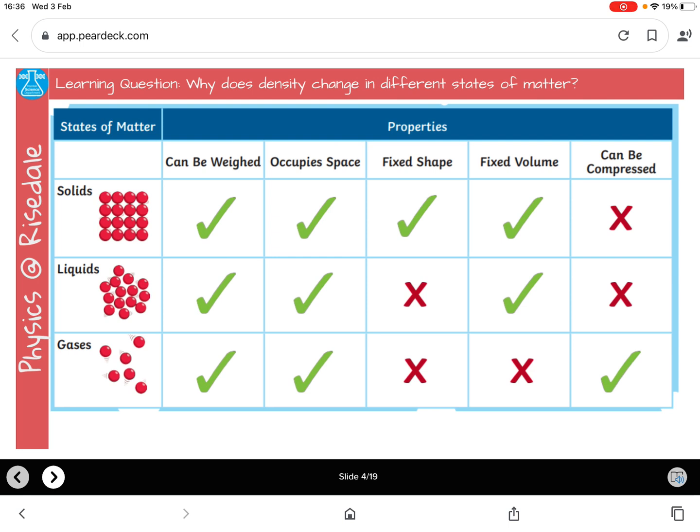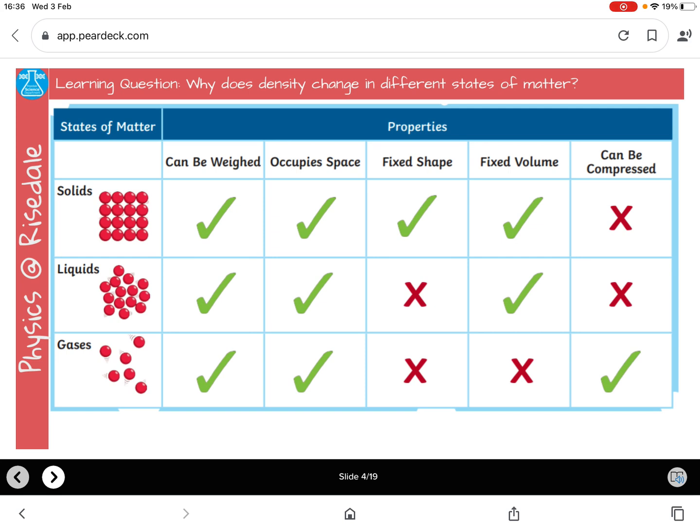Liquids will take the shape of the container that they're put in, and gases will spread out of the container if you take the lid off. Solids and liquids have a fixed volume. This means that wherever you put them, they will take up the same amount of space. Gases can spread out, so their volume will increase until they can't spread anymore.